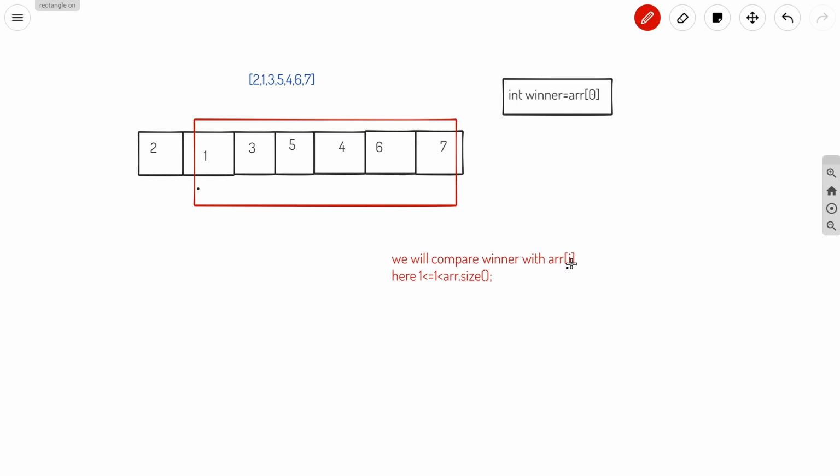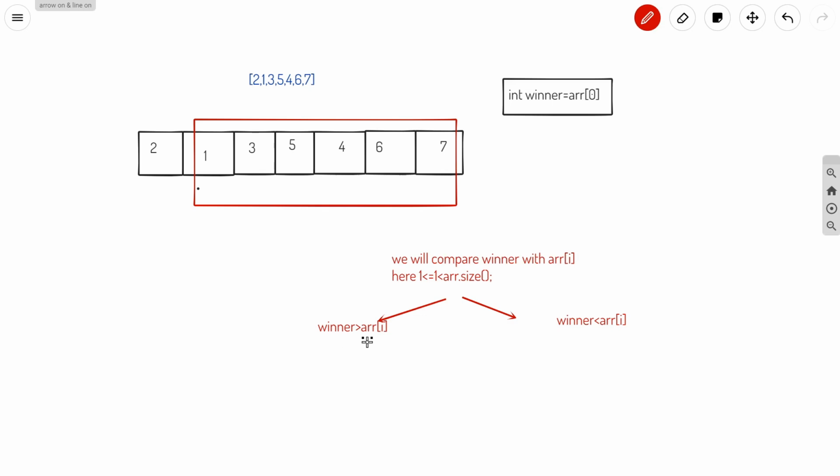We will compare winner with ARR of I. Basically here we will have some scenarios, so we will look into those scenarios. The first case is that our winner is greater than ARR of I, and the other case is that our current winner is smaller than ARR of I. These are our two cases, and there will not be equality because all the elements are distinct, so it will either be greater or smaller.